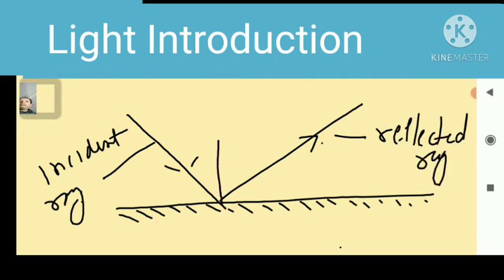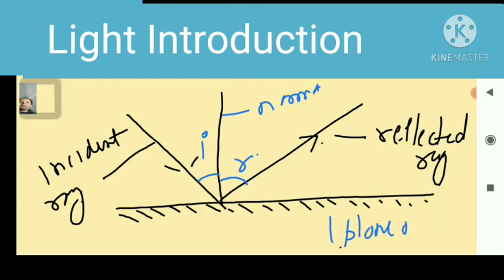So we draw a normal here on this upper surface of the plane mirror. The incident ray makes an angle i with this normal, and the reflected ray makes an angle r with this normal. This is the normal and this is the plane mirror, and here angle i is equal to angle r.